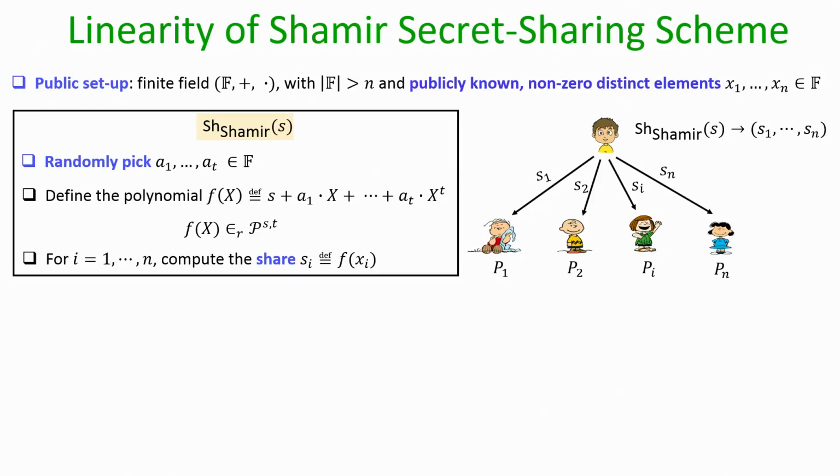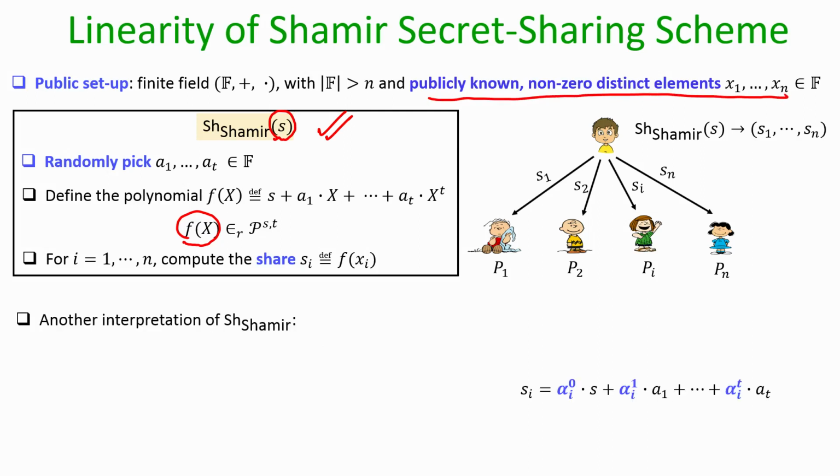So, now let us see some instantiations of linear secret sharing, and we will start with Shamir's secret sharing. So, just to recall, this is the Shamir secret sharing algorithm where all the computations are performed over a field. If S is a field element which you want to share as per Shamir secret sharing, then we randomly pick a polynomial f of x whose constant term is S and its degree is t, and the shares are the value of this polynomial at n publicly known non-zero distinct field elements x1 to xn.